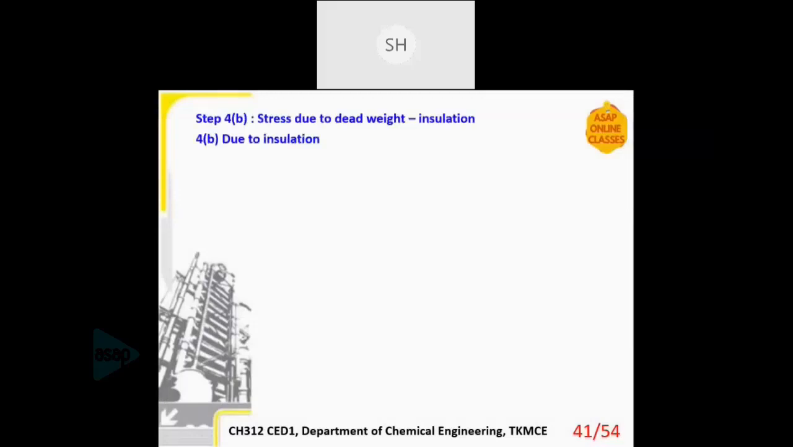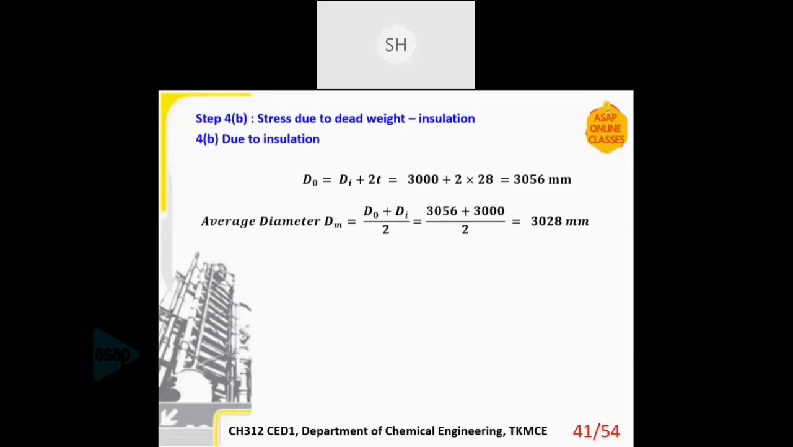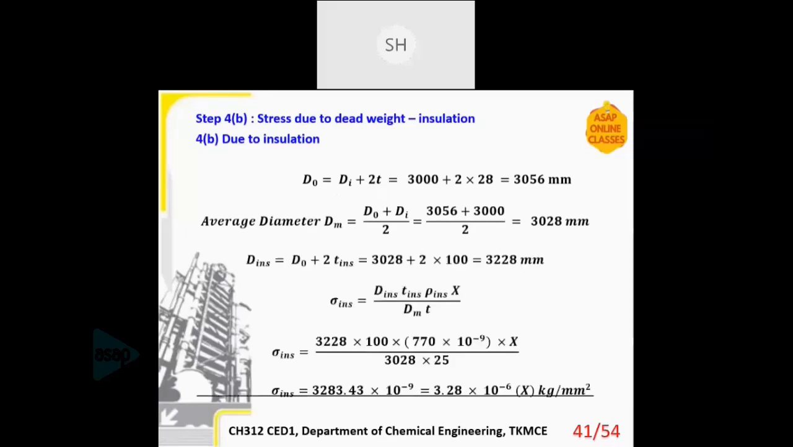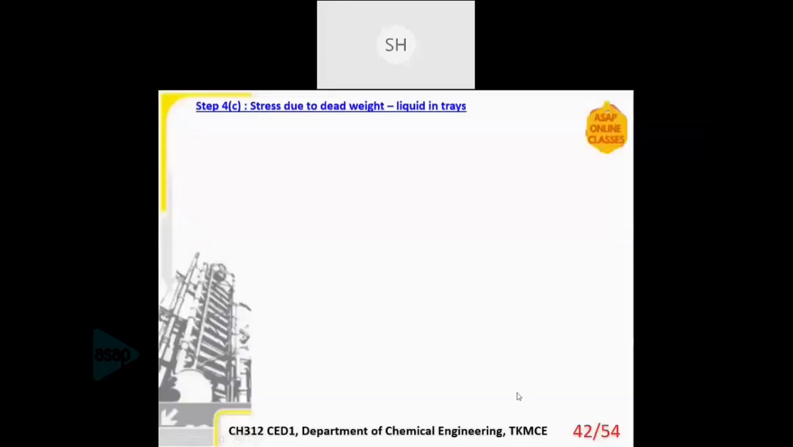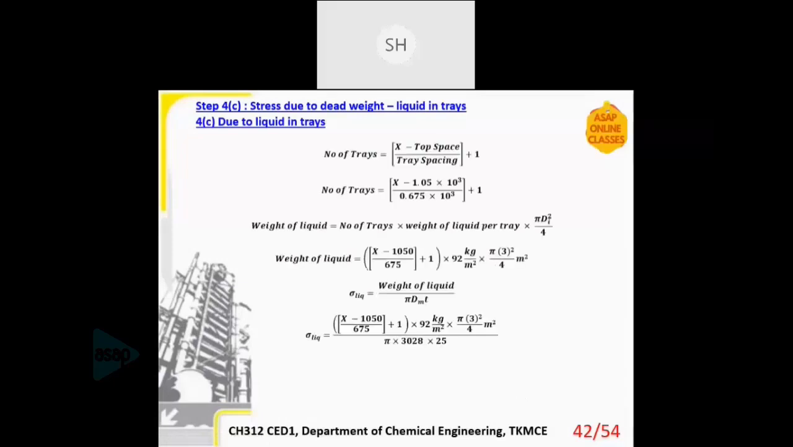Then stress due to dead weight and insulation. So outside diameter, you are estimating. Outside diameter may or may not be given. If it is not given, it is inside diameter plus 2 times the thickness. Again, cut open a cylinder and just identify what is Di and 2t. So outside diameter is estimated, then average diameter, then insulation thickness, then sigma insulation is estimated. It is having a variable x. Then next is stress due to the liquid. The equations I have mentioned. All the data are given to you. If you substitute, you will be getting an equation in terms of x, here again, the last equation.